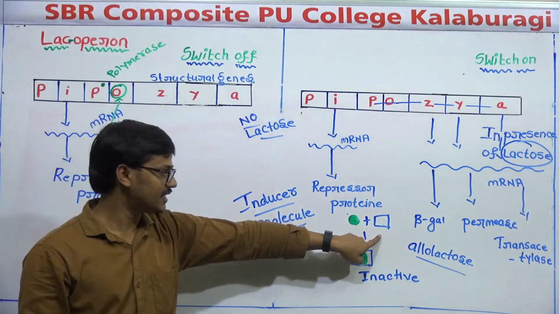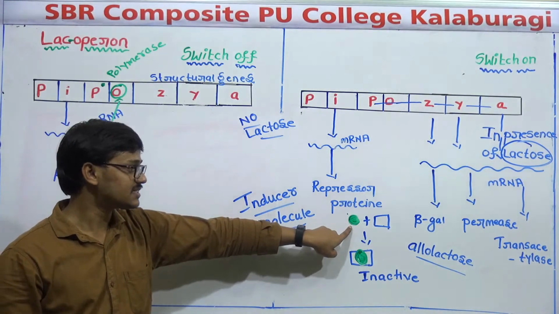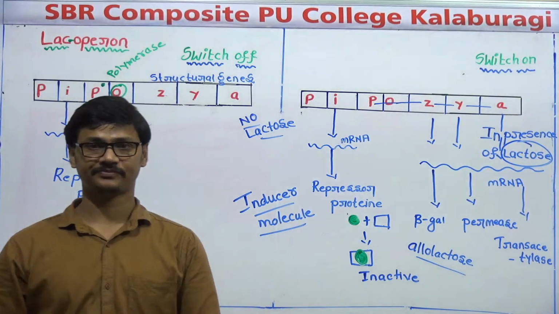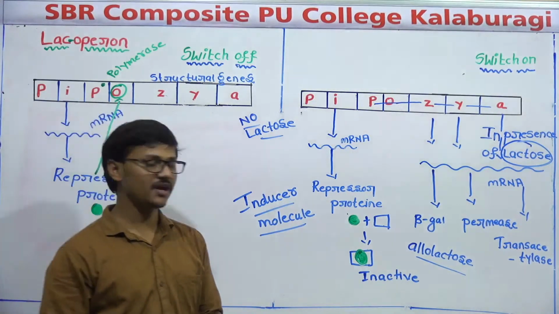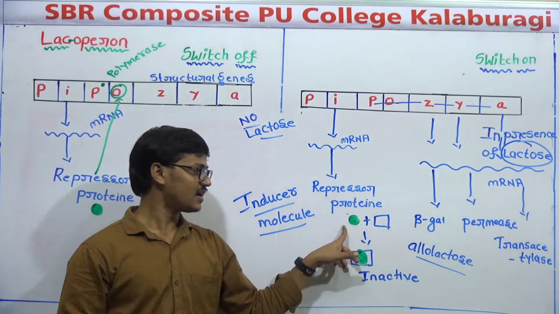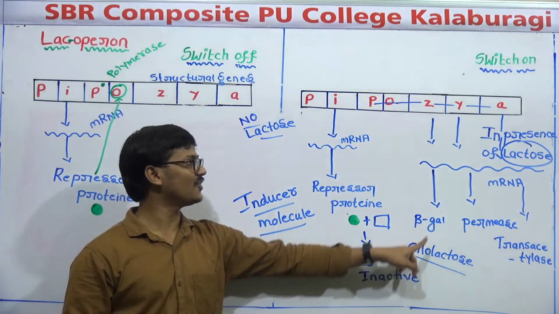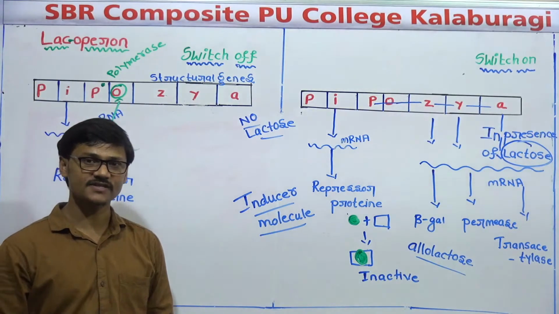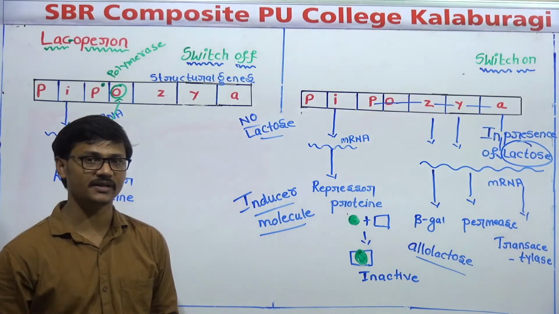When allolactose and the repressor protein bind, the repressor protein undergoes structural changes. The repressor protein undergoes structural changes when it binds to allolactose. After undergoing structural changes, it cannot bind to the operator. It has lost its ability to bind with the operator. It cannot bind.